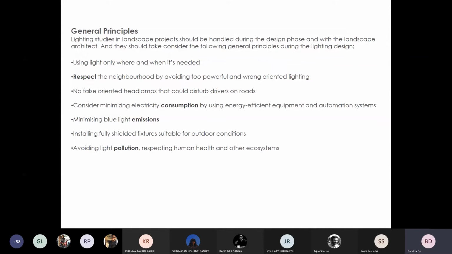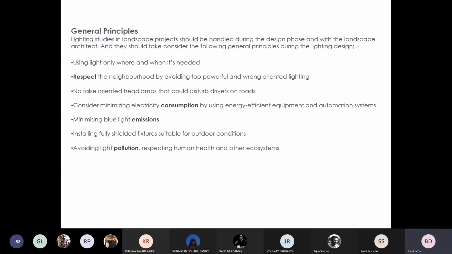False headlamps or their angles or extra glare could disturb drivers on the roads and can cause accidents. We need to design lights to minimize energy consumption. We need to try and reduce blue light emissions.